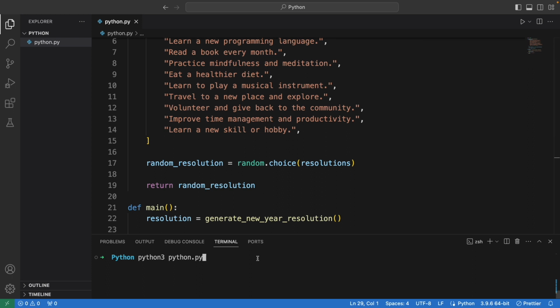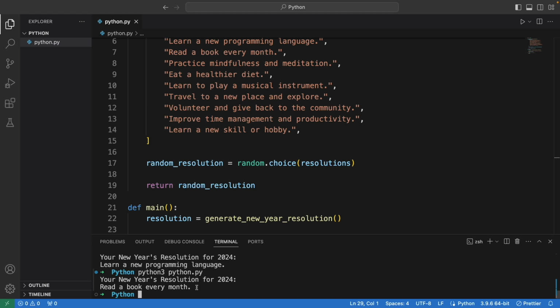So now let's have a look. What will it look like? To run this application, Python 3 python.py, and here it will randomly select one. Okay, so your New Year resolution for 2024 is to learn a new programming language. And now if I run it again, it will pick another one: to read a book every month. And I can keep running it again and again, right? It will show me a new resolution, to learn a new skill or hobby.